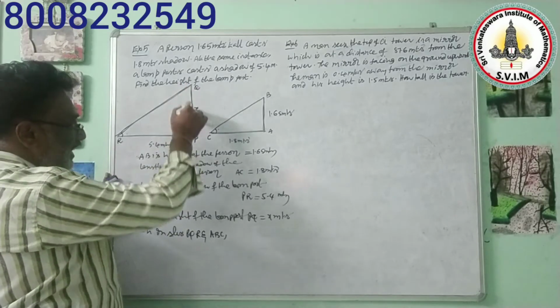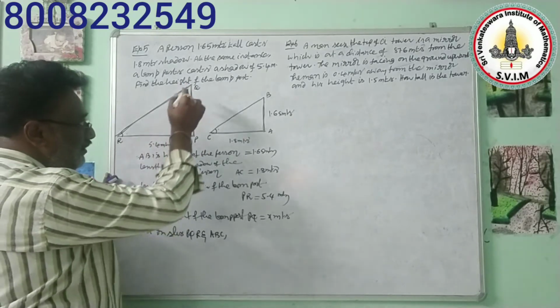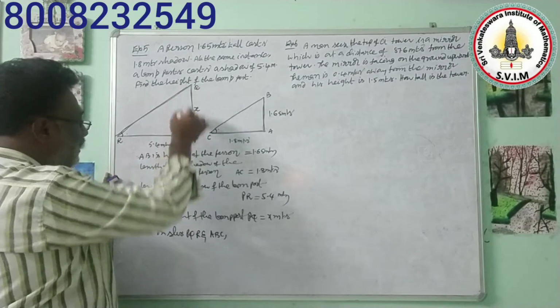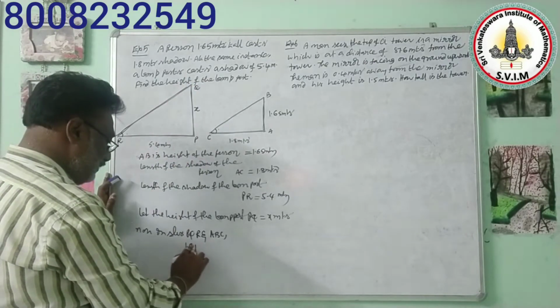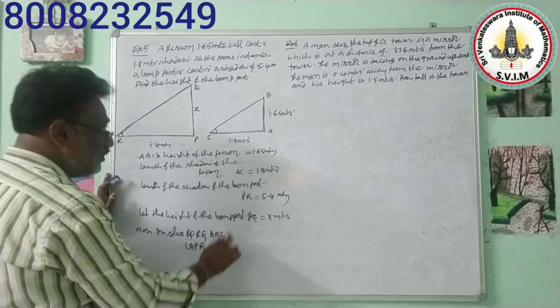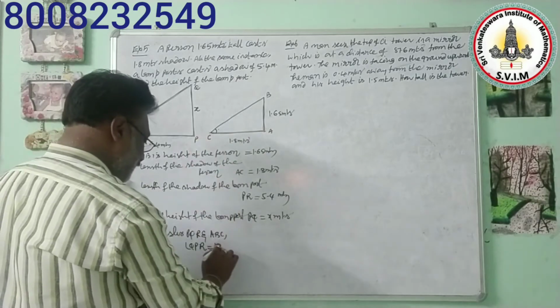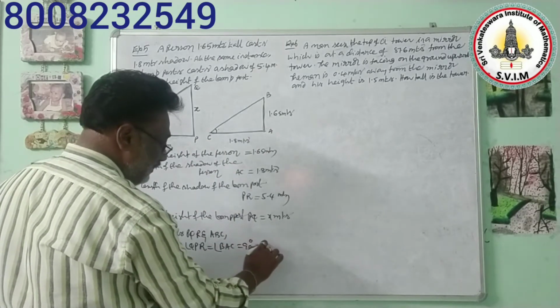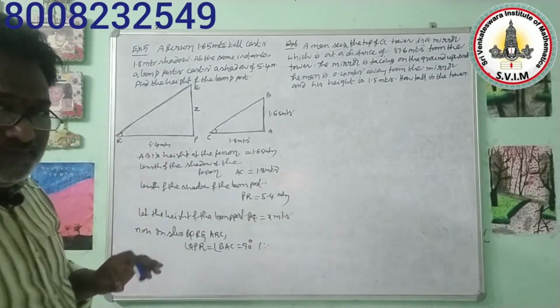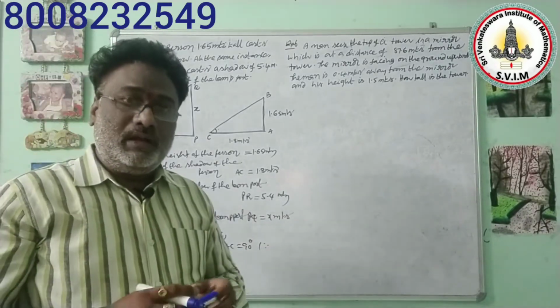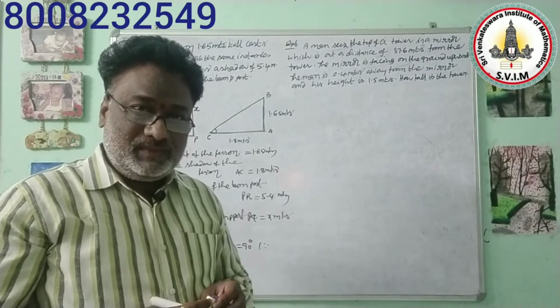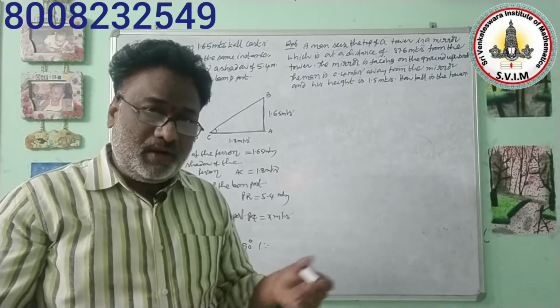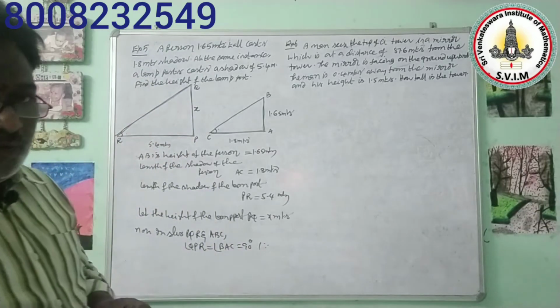That's why about the angles in this triangle you need to mention first. Angle QPR is equal to angle BAC, that is equal to 90 degrees, because whatever object is on the earth is perpendicular to the earth. According to that condition we wrote it.